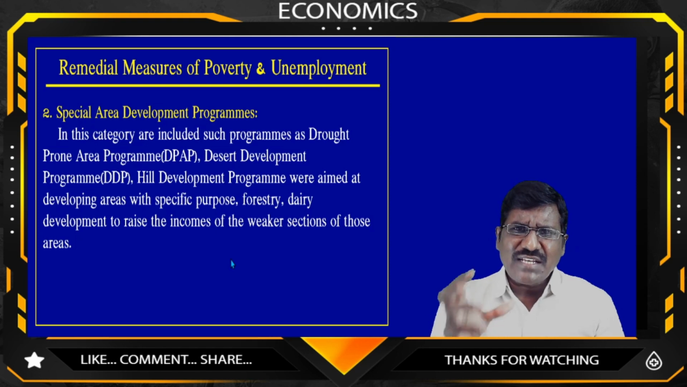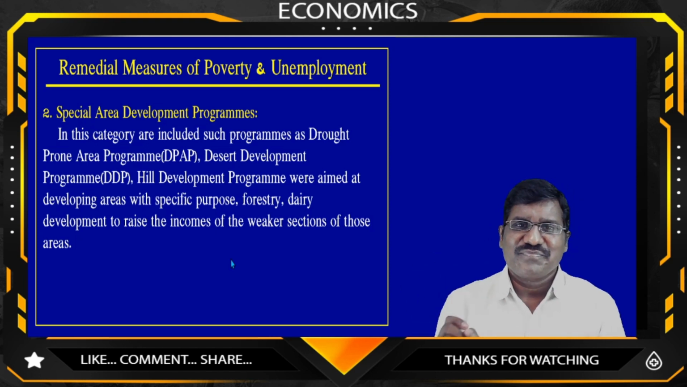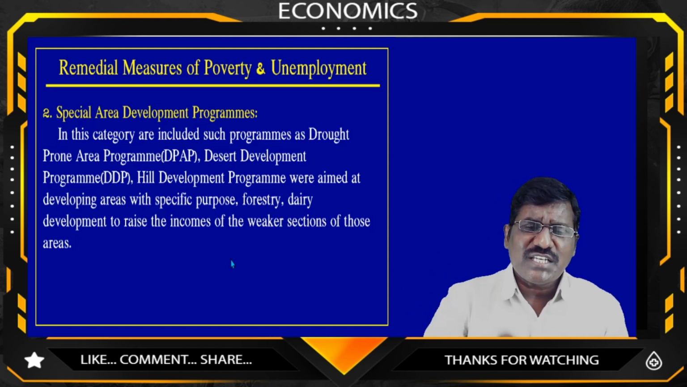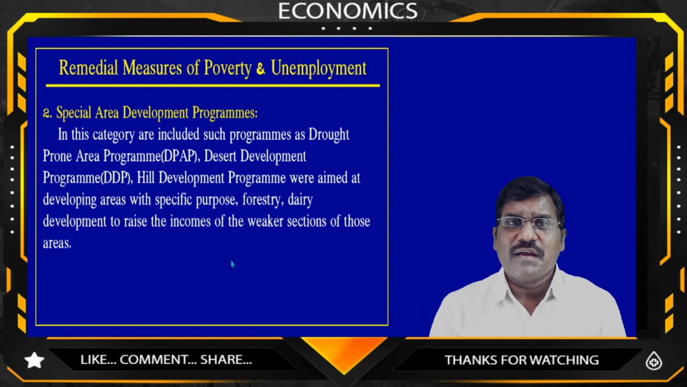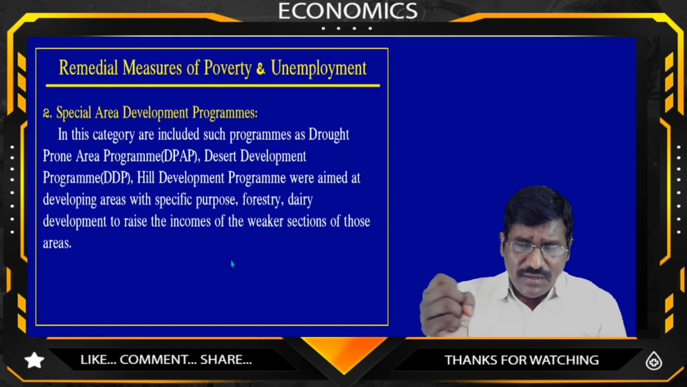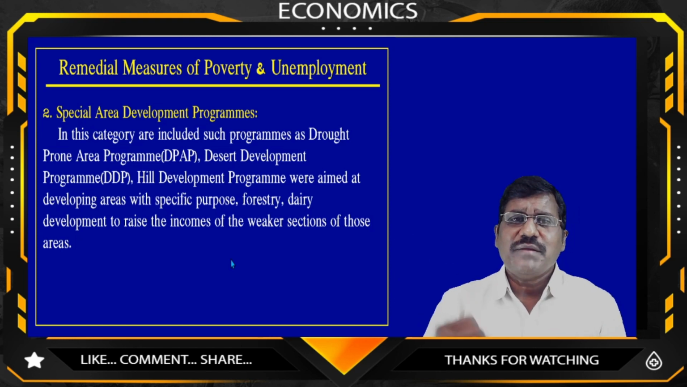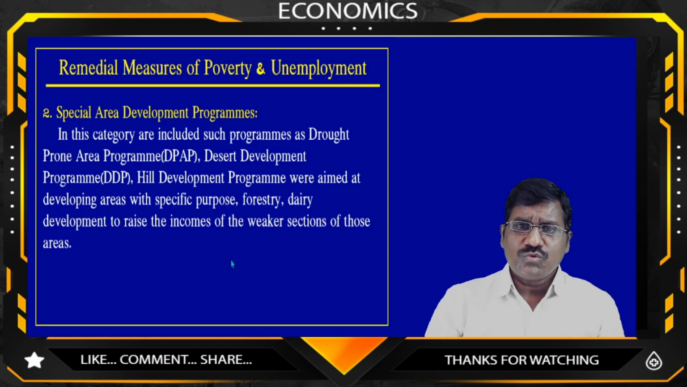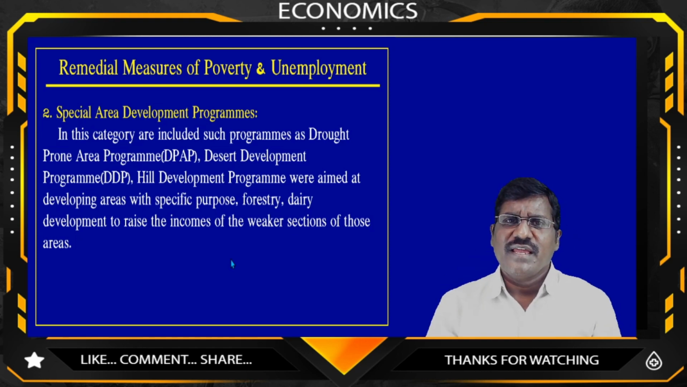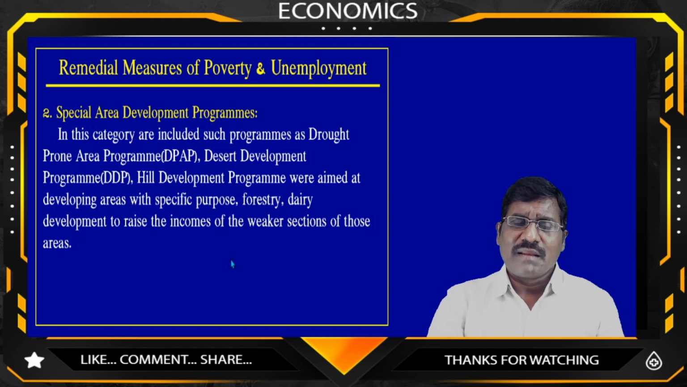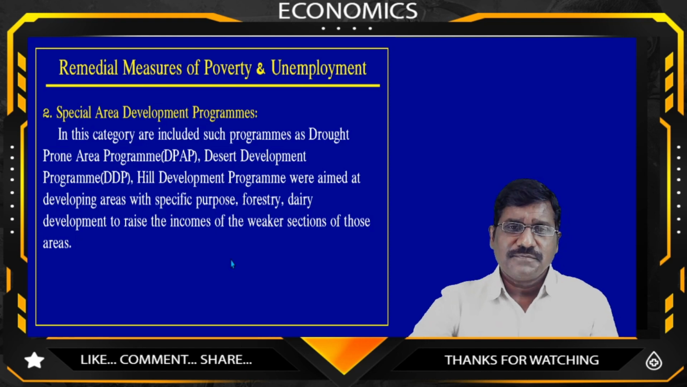So the government should concentrate on special areas. Which are the special areas? Desert area people, hill area people, forest area people. These people should be brought into the society, and provided more employment opportunities and more benefits to meet their minimum basic needs. Okay, so this is also one of the remedial measures to reduce poverty and unemployment in India. This is the second one.